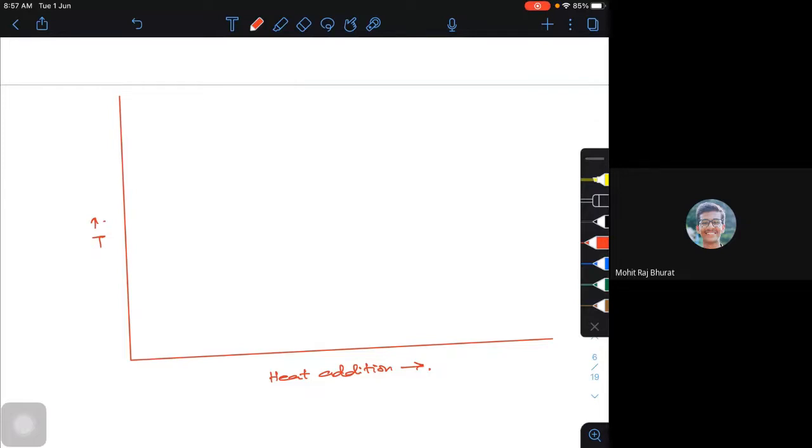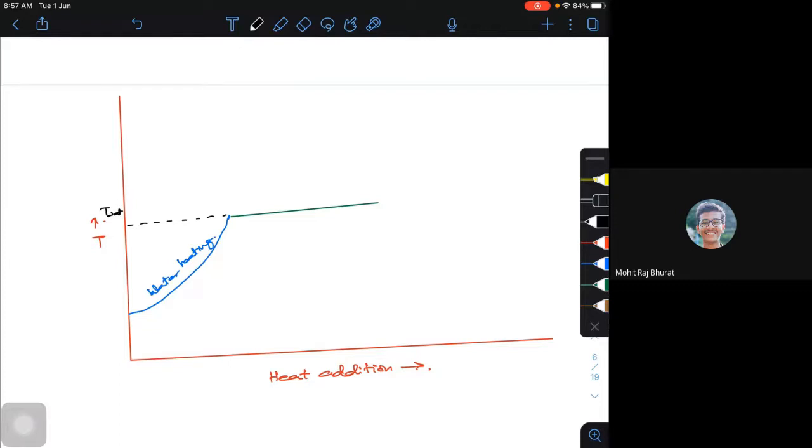The water will start heating. I am going to have a curve something like this. The water heating, I'm going to increase its temperature. Then I will be having what is called evaporation, which is at constant temperature, because this is my saturation temperature.